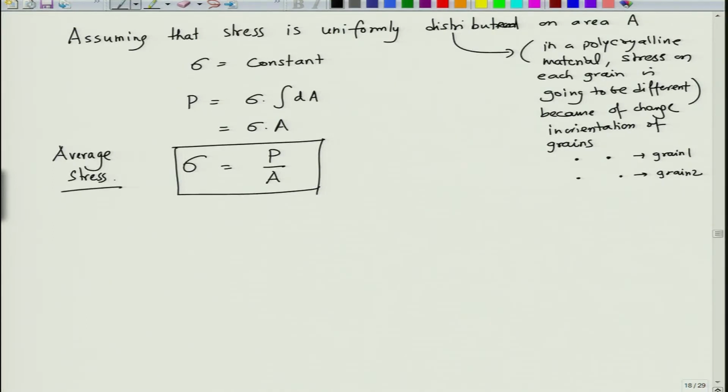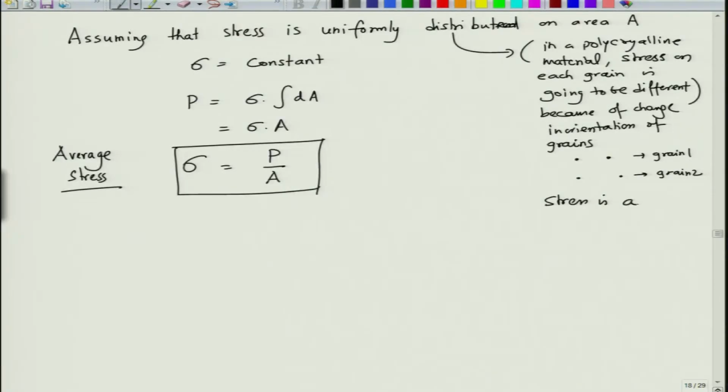In reality, stress will not be uniform because of the anisotropy of stress in materials, stress being an anisotropic quantity, but we are assuming that here it is uniform.